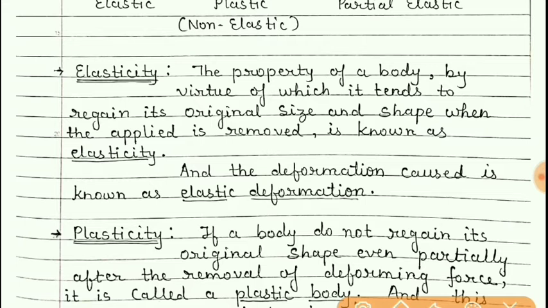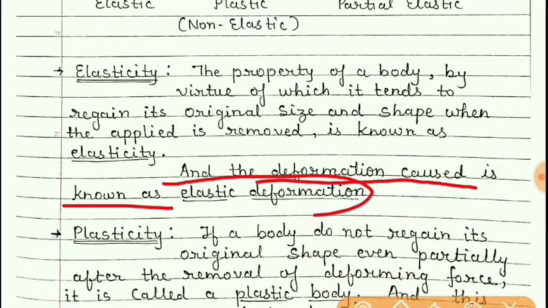Also, the deformation caused is known as elastic deformation. Whatever change in shape or size occurred is known as elastic deformation. Deformation means change in shape or size.